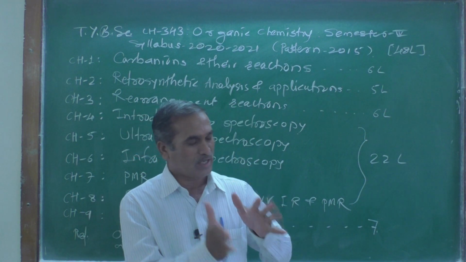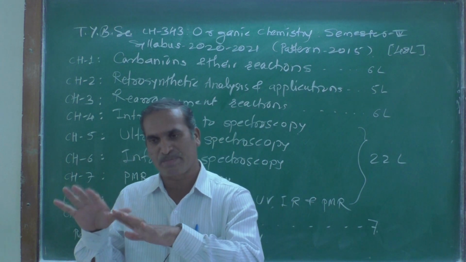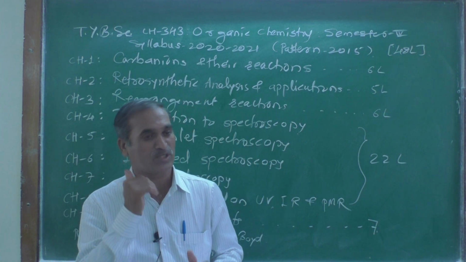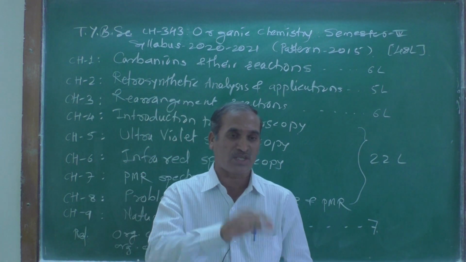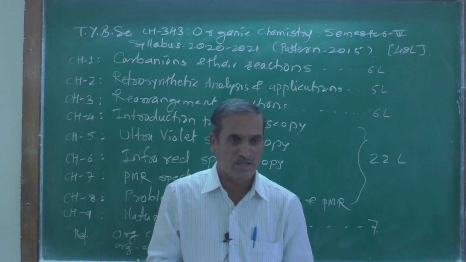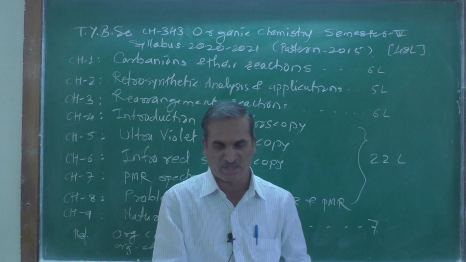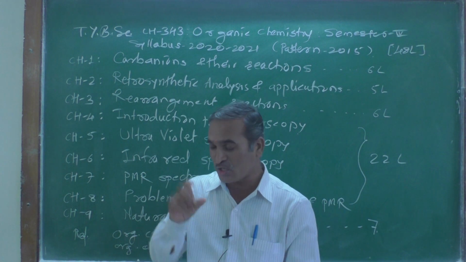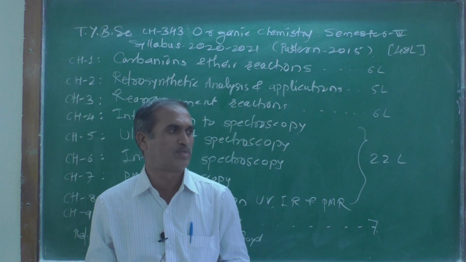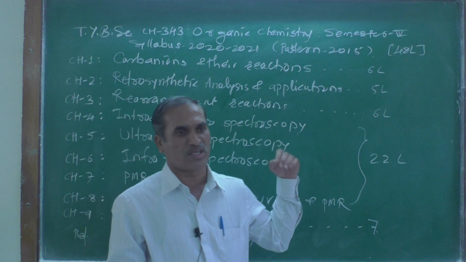Retrosynthetic analysis means the process of breaking down the target molecule into convenient starting materials by using disconnection and FGI.